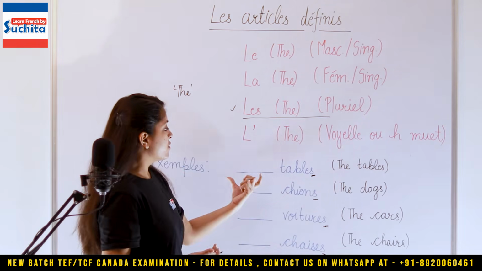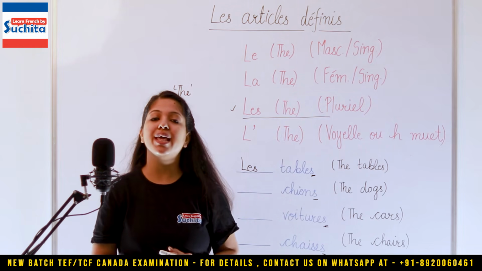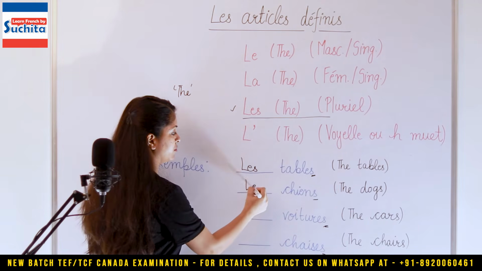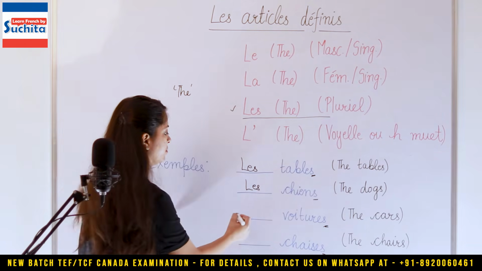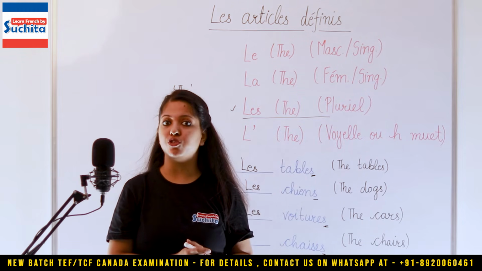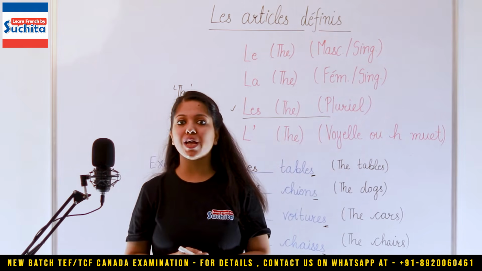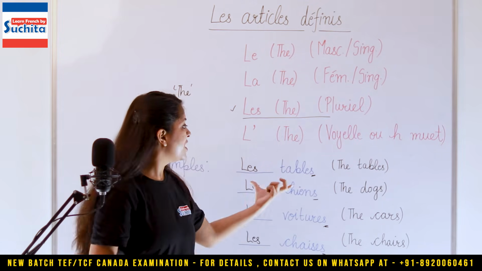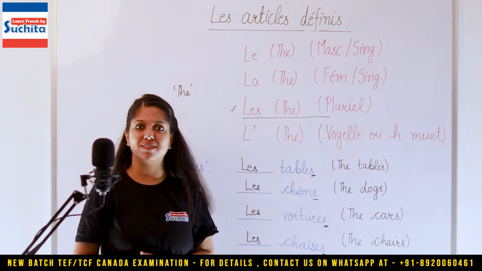Right? So, les tables. The tables. Les chiens. The dogs. Les voitures. The cars. Les chaises. The chairs. So you see, les tables, les chiens, les voitures et les chaises.